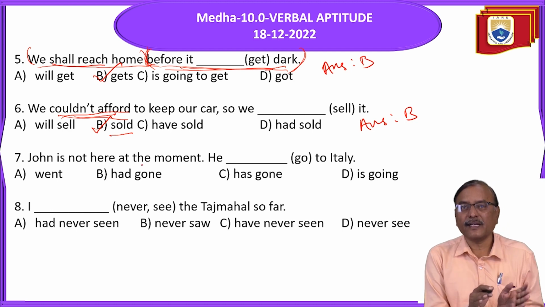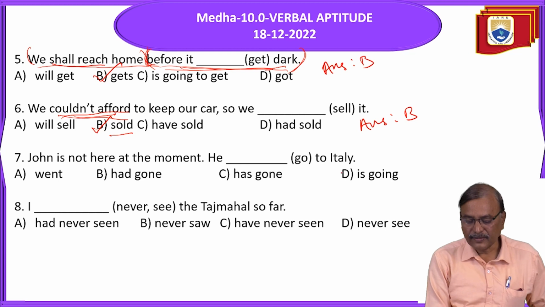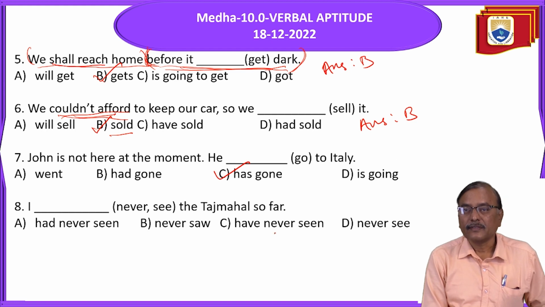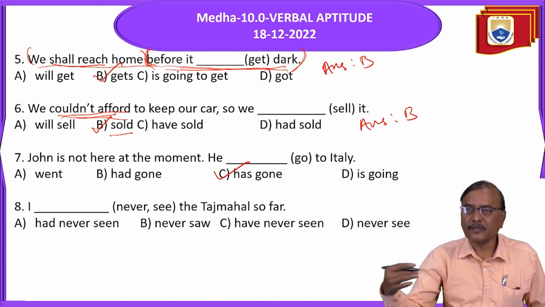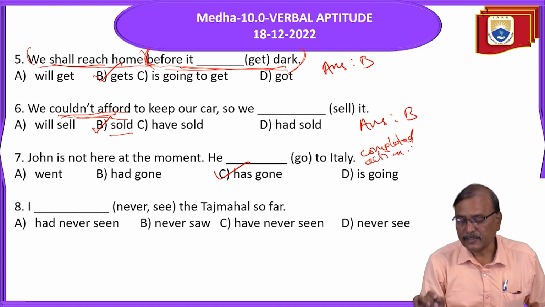He is not here at the moment means he has already gone to Italy. So this one. This is completed. He has gone to Italy. This is a completed action, but time is not mentioned.